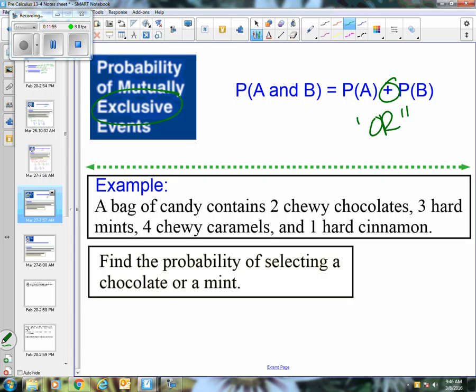It's a plus because this is an or. I'm making one selection and I want either this or that. That would be success. So either this outcome or that outcome. And there can be multiple. This is only for 2 different things, but you could choose a whole bunch of different ways to win, whatever success is. And it would be a sum for all of them.